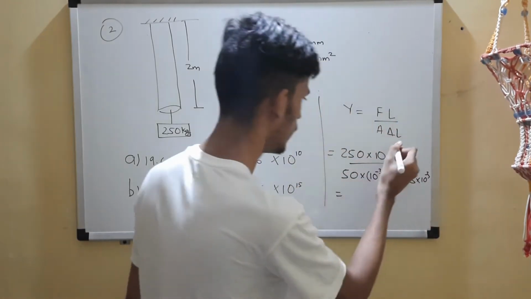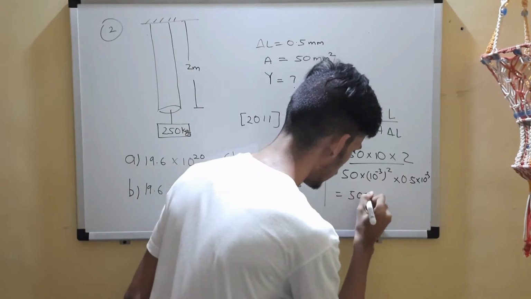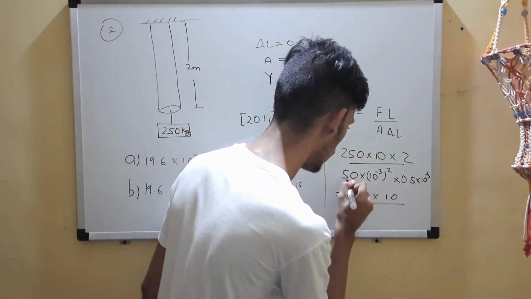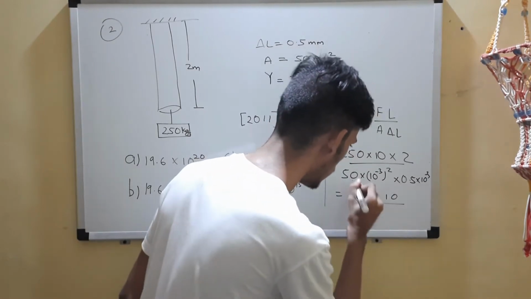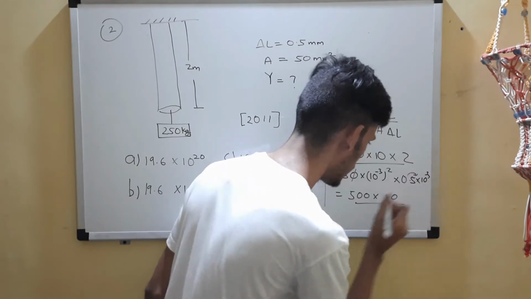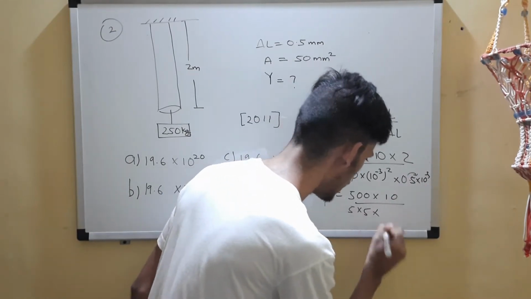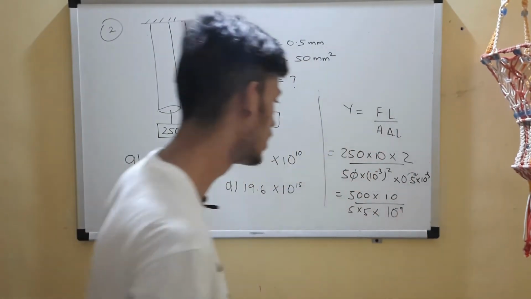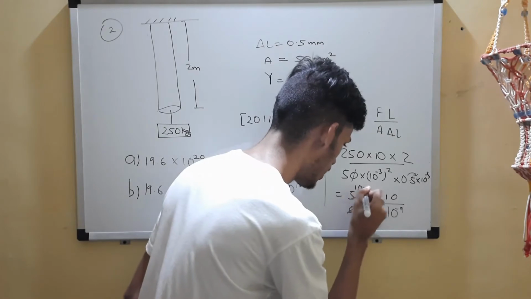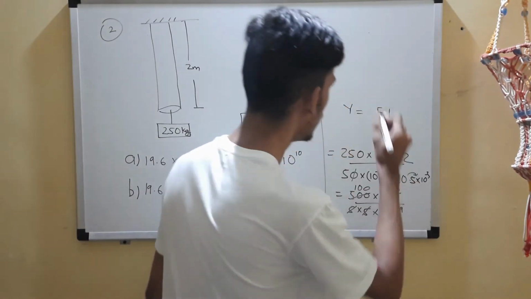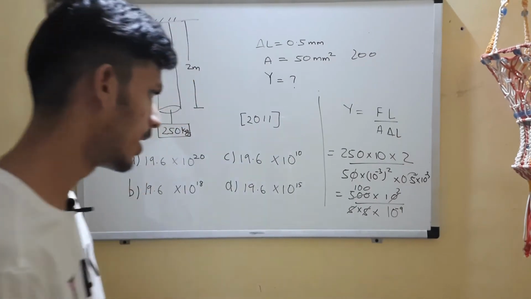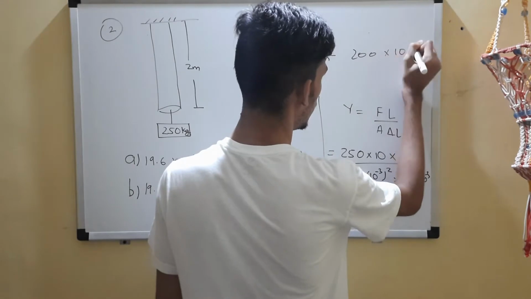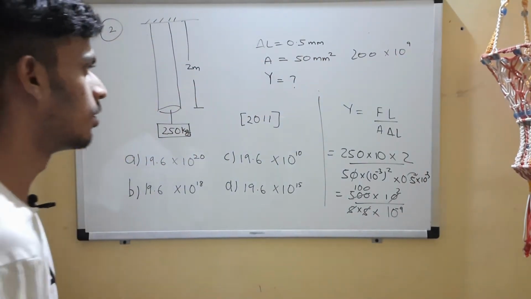You can see that 250 into 2 will be 500 into 10. I'll multiply this 10 with the 0.5, so this 10 goes with 0.5, it makes it 5. So 5 into 5, 10 to the power minus 6, 10 to the power minus 3, which becomes 10 to the power minus 9. One of the 5s cancels with this, 100. 5 2s are 10, 200 by 10 to the power minus 9, that will get it on top. It becomes 10 to the power 9.